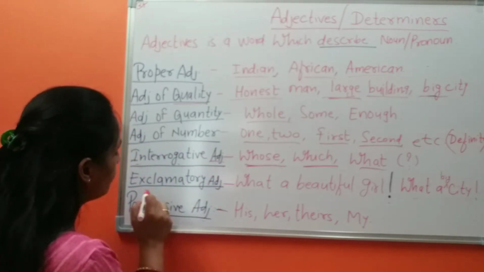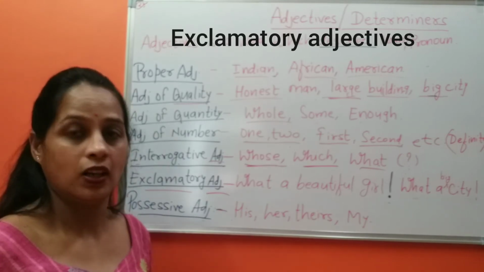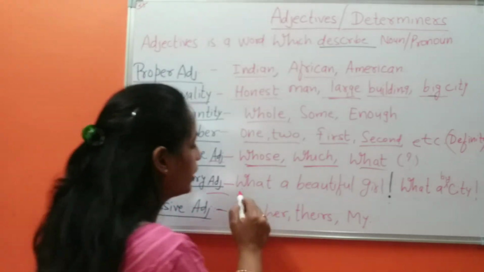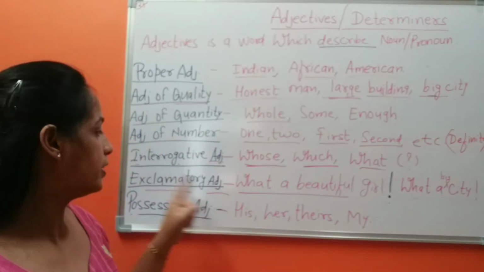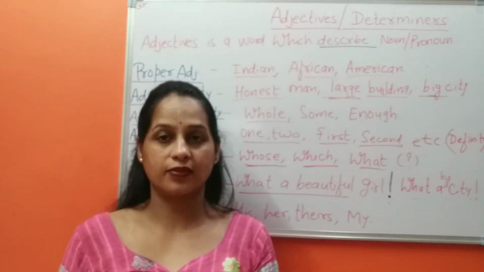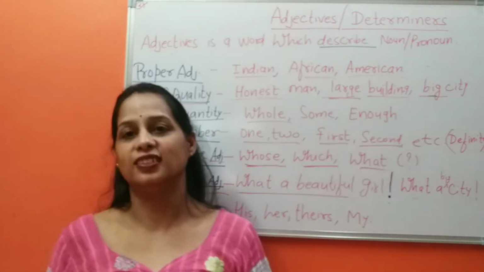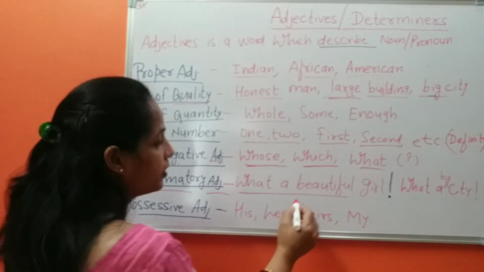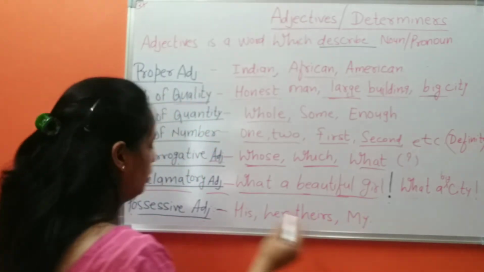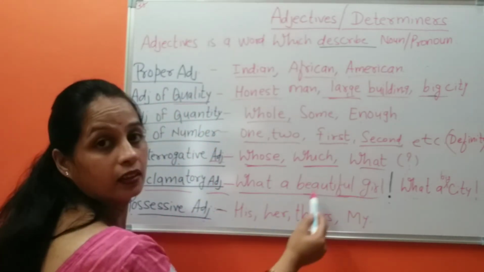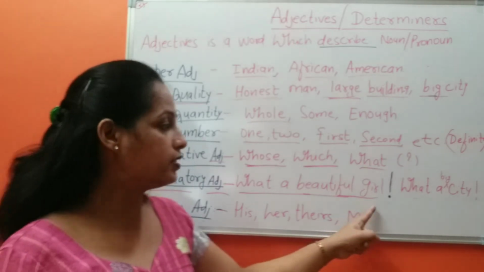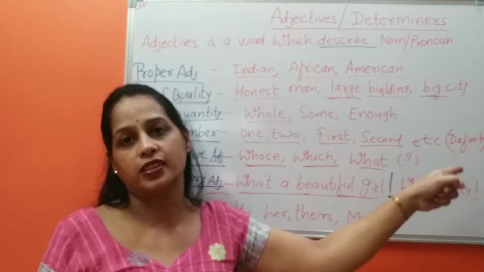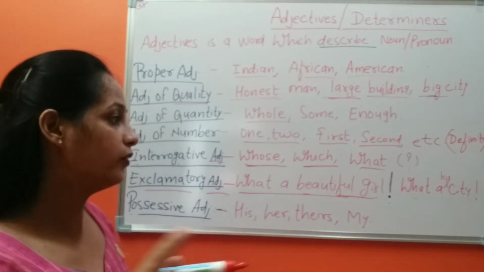The next one I have is exclamatory adjectives. What a beautiful girl. It is not an interrogative sentence, guys, but it is an exclamatory adjective. What a beautiful girl. What a big city. So here the word beautiful shows the adjective of this noun. Big city, it is an adjective. Big is the adjective which describes the city.